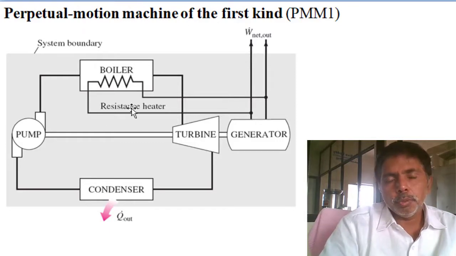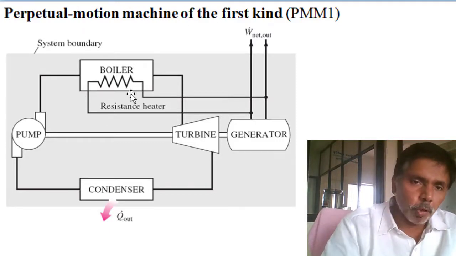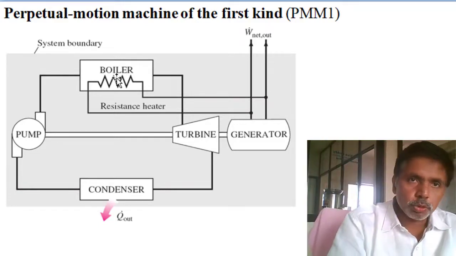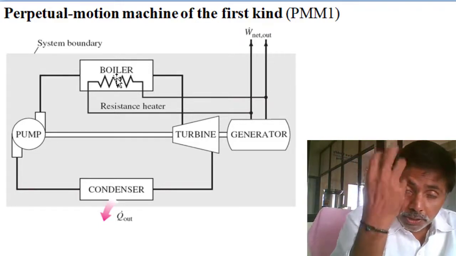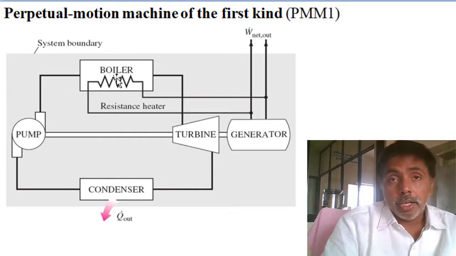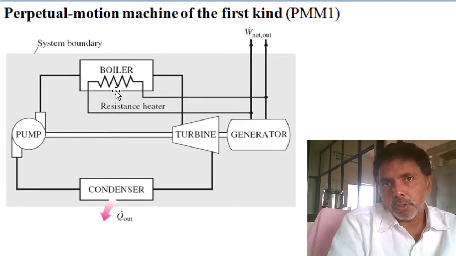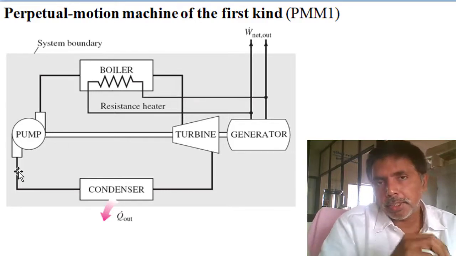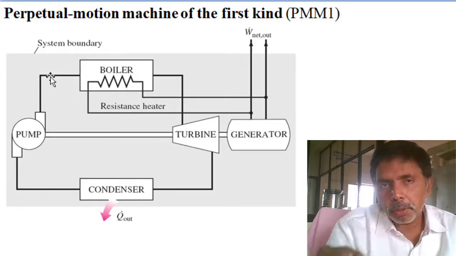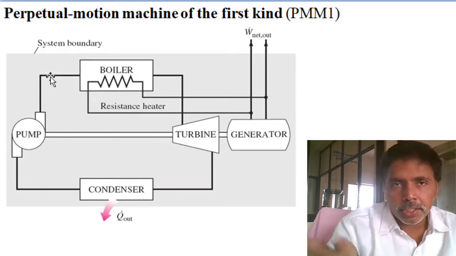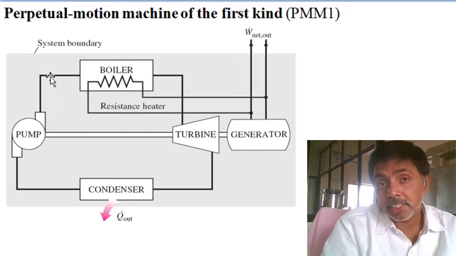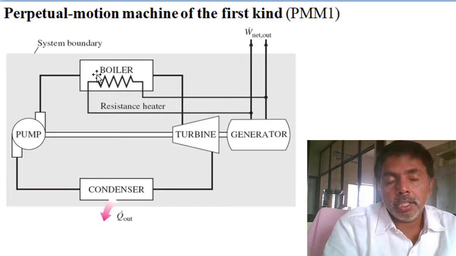Here is what they assumed. Initially we will supply heat in the boiler from an external source, because a heat engine has to extract heat from an external source. Then after reaching the steady state, we know the properties are not changing with time. So the pump inlet has some temperature and pressure, the pump outlet has some temperature and pressure, and after that it is not changing. So after reaching the steady state, they assumed we will stop the supply of external energy.